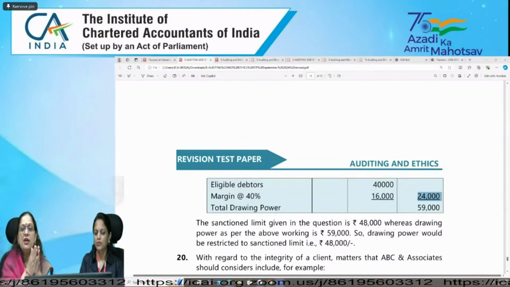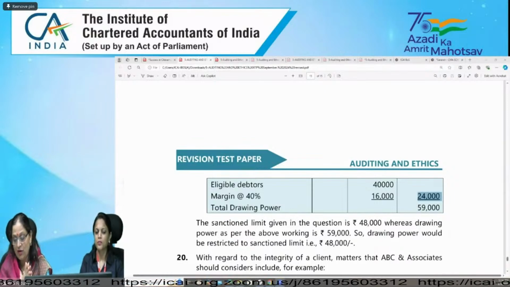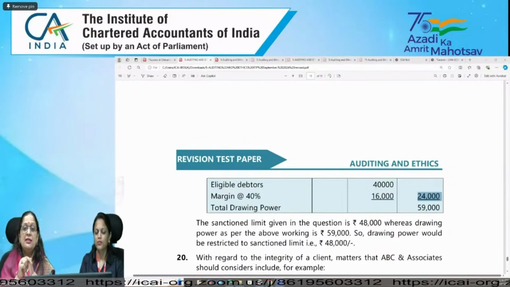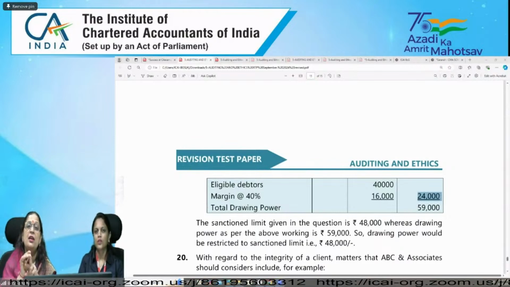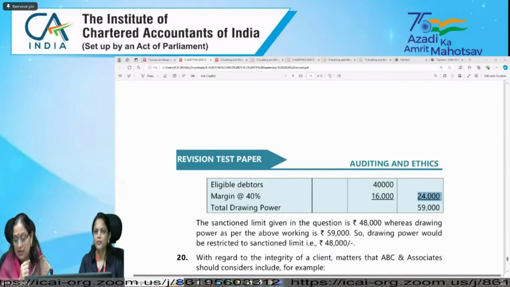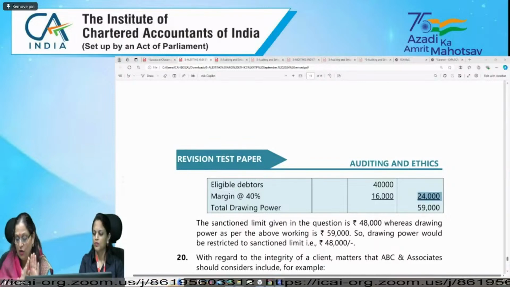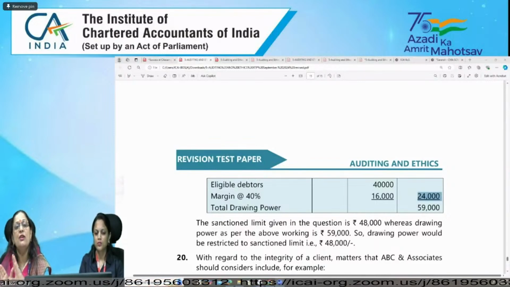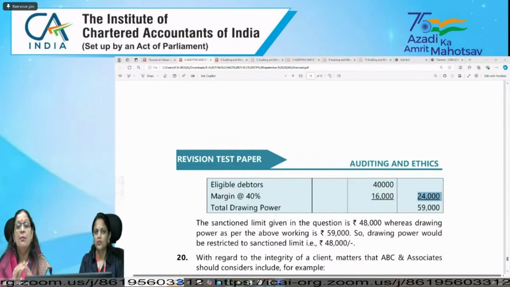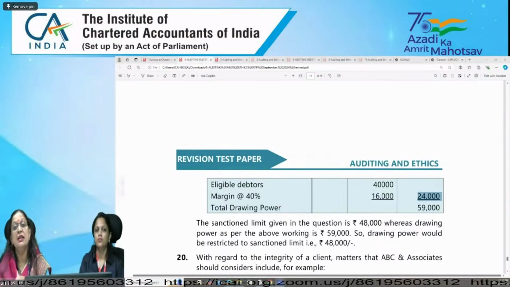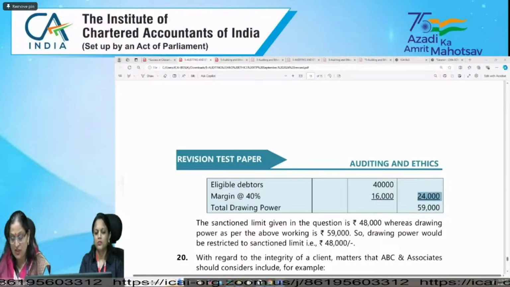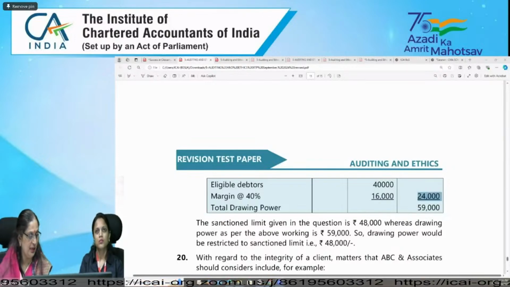In 1A we had two subparts: A is for property, plant and equipment and B is for intangible assets. For intangible assets, it says only proper records showing full particulars, but for property, plant and equipment, it says full particulars including quantitative detail as well as situation.